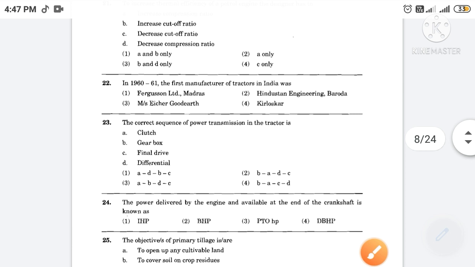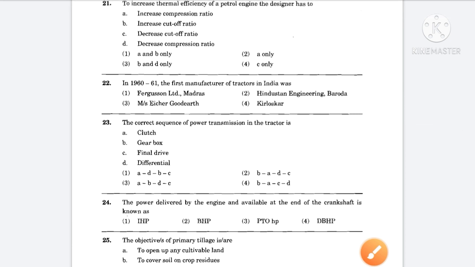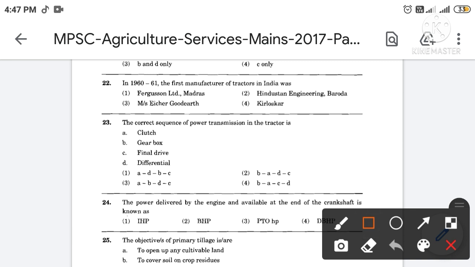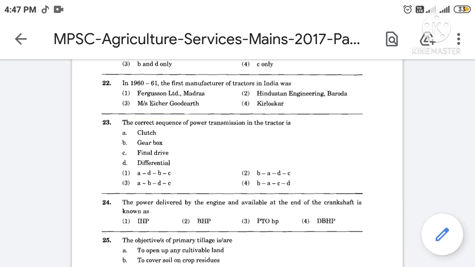Then next, in 1960 to 1961, the first manufacturer of tractors in India was. The correct answer is option number 3. So in 1960 to 1961, the first manufacturer of tractors in India was MS Escorts Goodearth.